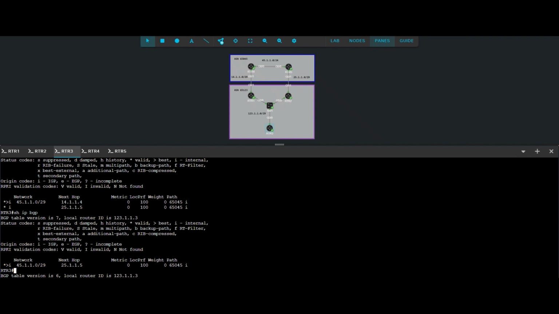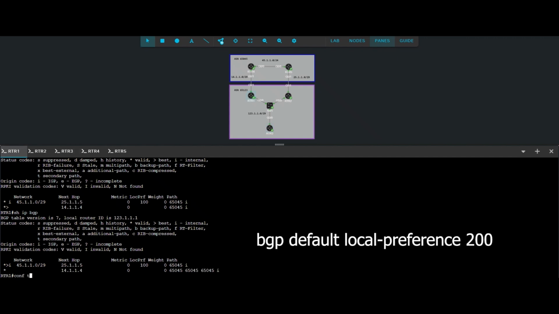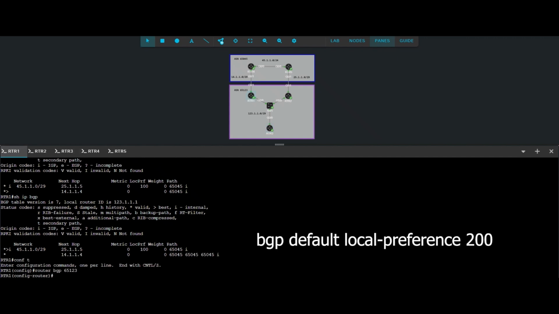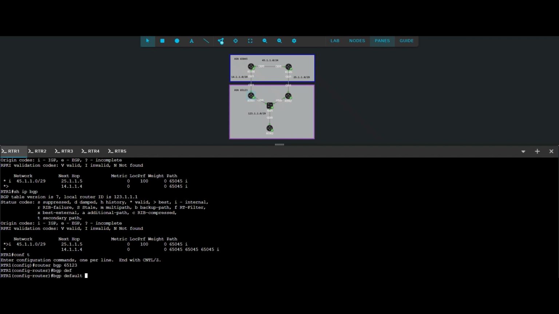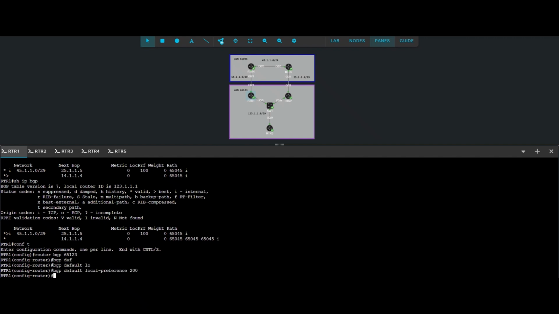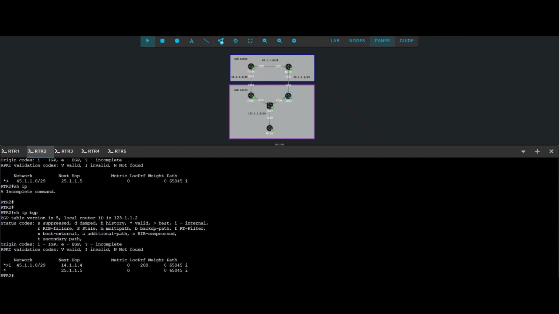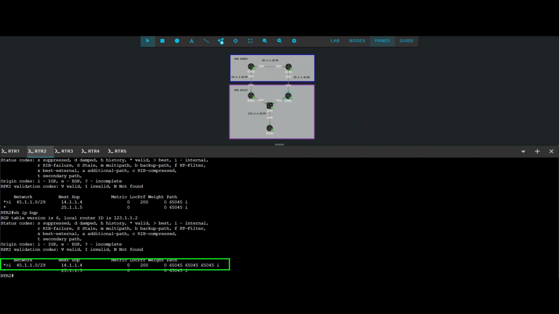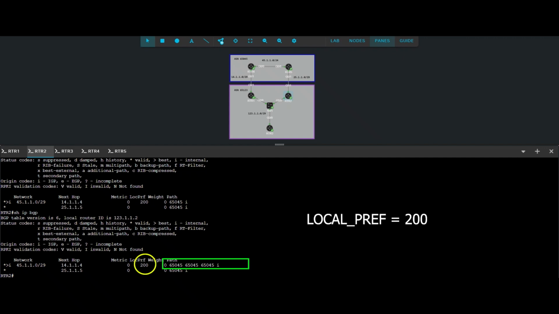On Router 1, issue the command bgp default local-preference 200 under the BGP process. Autonomous System 65123 should now prefer the path via Router 1 to Router 4. The BGP tables revealed the path via Router 1 to Router 4 is preferred even with the larger, less preferred autonomous system path.